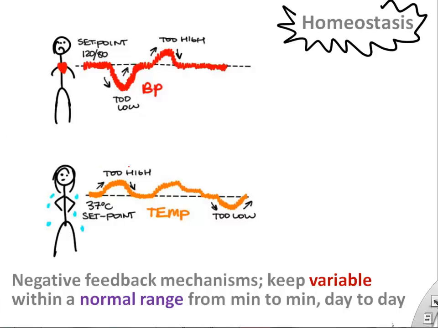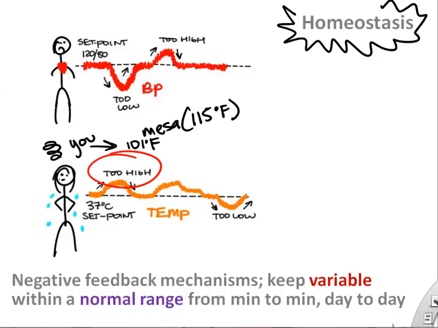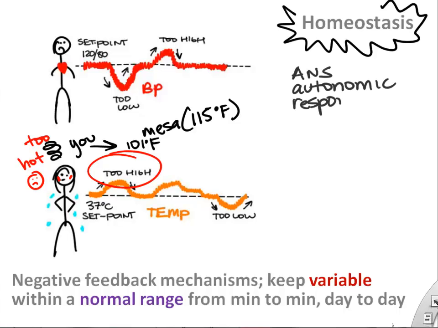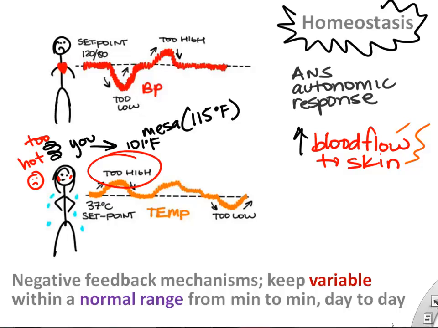So what about temperature? Let's say it's Mesa and it's 115 degrees in the summertime. Your body temperature starts to increase due to the high ambient temperature. Your brain doesn't like that. So the autonomic nervous system, again, can respond. How are we going to respond to this increased body temperature? Well, one thing is to send our blood flow, our warm blood, out to our skin to cool off.